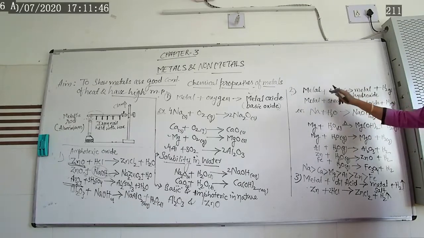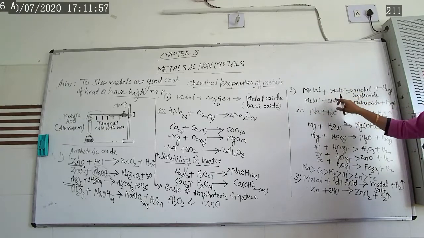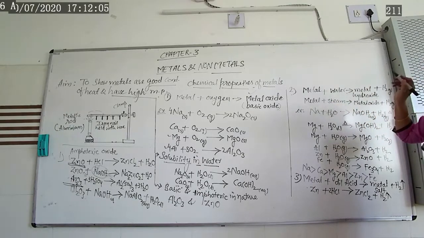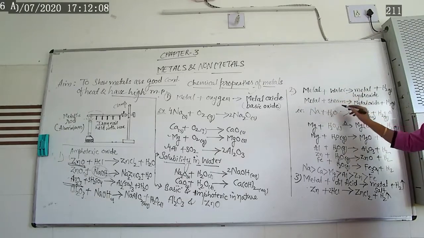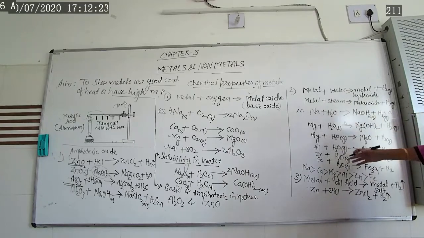So let us learn here what happens when a metal comes in contact with water. They form metal hydroxide as well as hydrogen gas. When these are more reactive metals, generally you will immediately get metal hydroxide as well as hydrogen. But some metals will not react with water. Then we react these types of metals with steam and they form metal oxide and hydrogen gas. Once again, when metal oxide comes in contact with water, we get metal hydroxide. Likewise, there are many different types of reactions. Examples I have shown here.